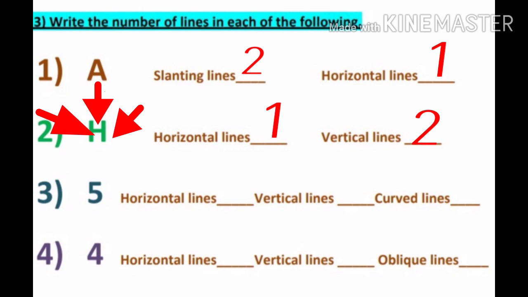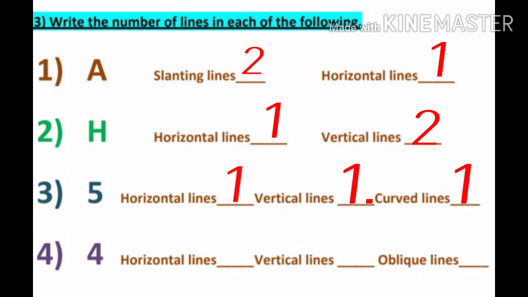Next we are having 5. In 5 we have to find out the horizontal line, vertical line and curved line. So here in 5 we are having one horizontal line, one vertical line and one curved line. Next we are having a digit 4. In 4 we are having one horizontal line, one vertical line and one oblique line.